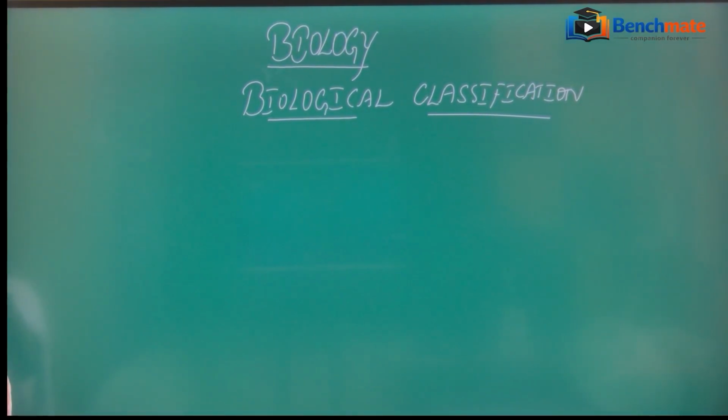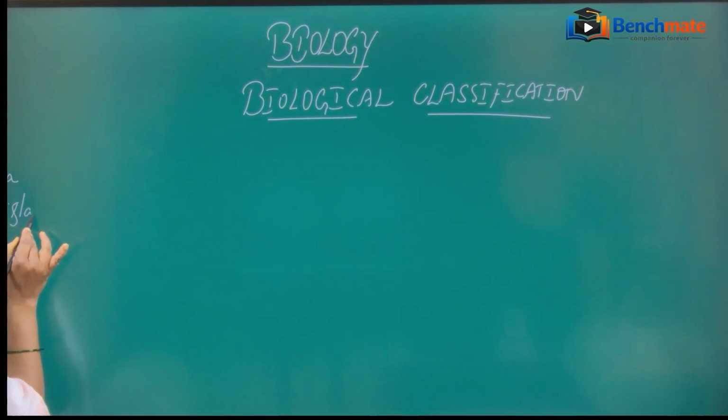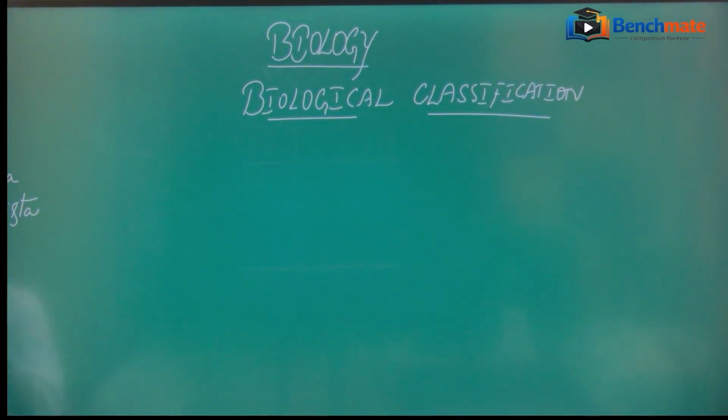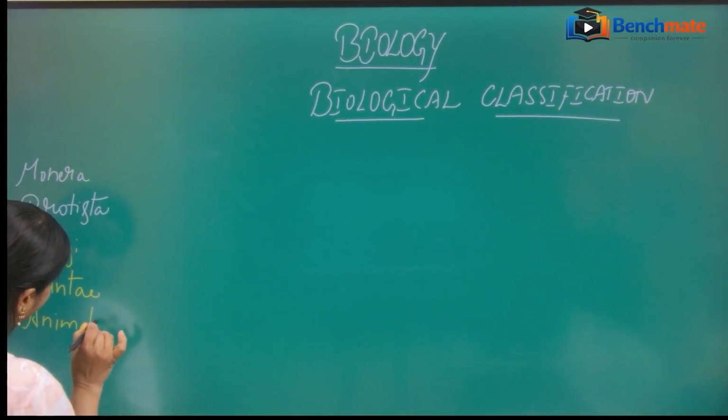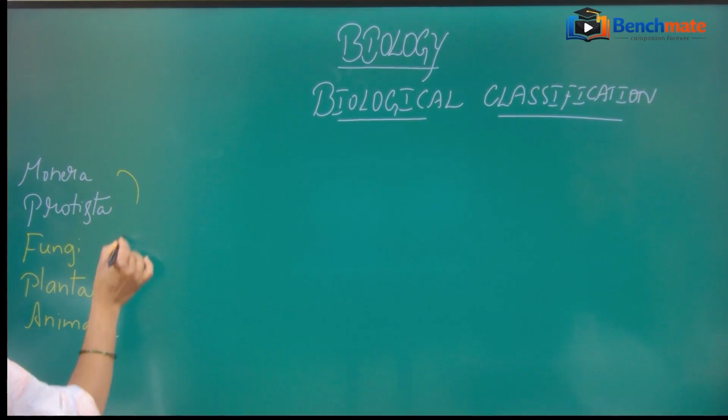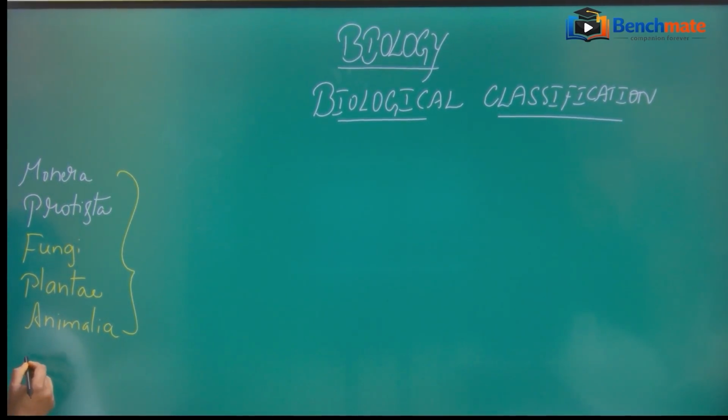The kingdom Monera, the kingdom Protista, kingdom Fungi, as well as Plantae, Animalia, and including the other organisms also.